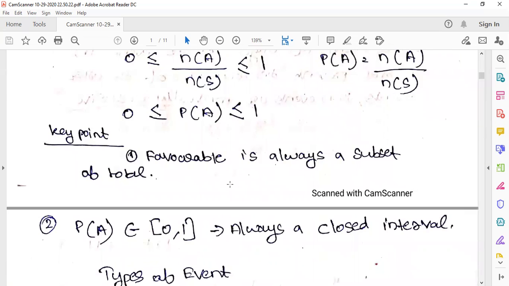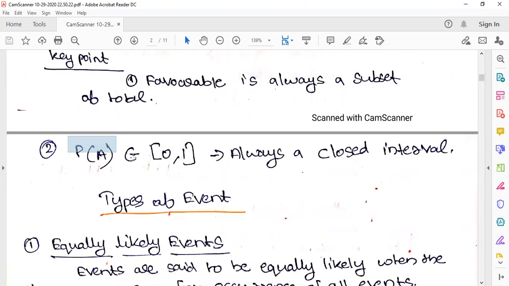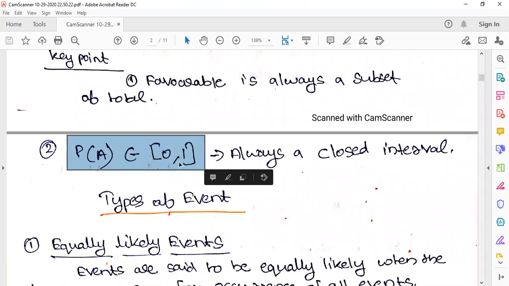So what did you understand from here? Favorable is always a subset of total. That is, the favorable outcomes are always a subset of the total number of outcomes. That is, it is less than or equal. That's it. Okay, so in a mathematical way, as a closed interval, we can say that probability will always be a closed interval, that is, it will range between 0 and 1. Probability cannot be more than 1. You have been learning this from your lower classes itself.